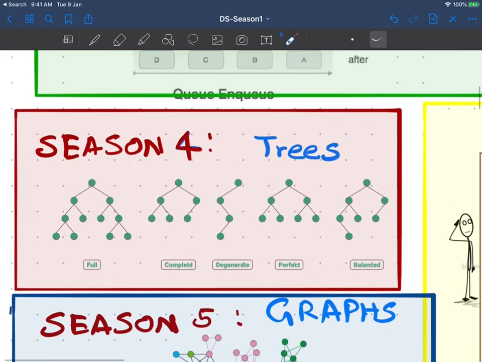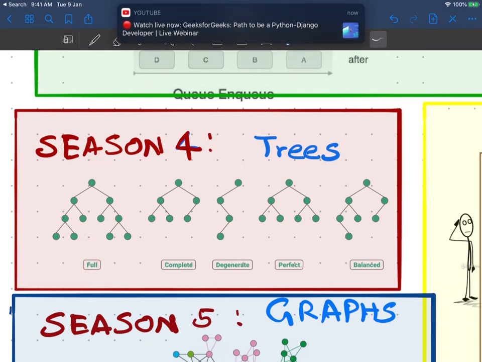In season 4 we will talk only about trees. We'll see the different types of traversals in the tree, like in-order, pre-order and post-order traversals, and we'll also talk about level order and vertical order traversals. After seeing all these traversals and their complexity, we go ahead and see some problems like left view or right view, and we'll also see the bottom view and the top view.